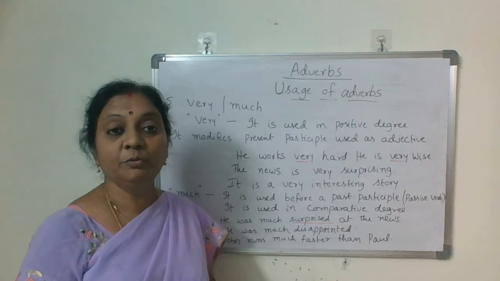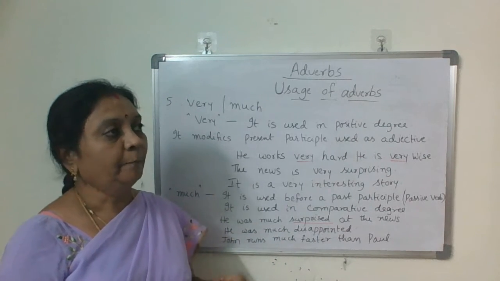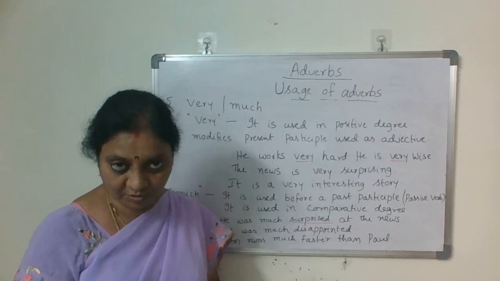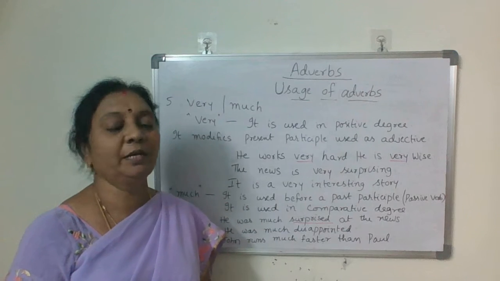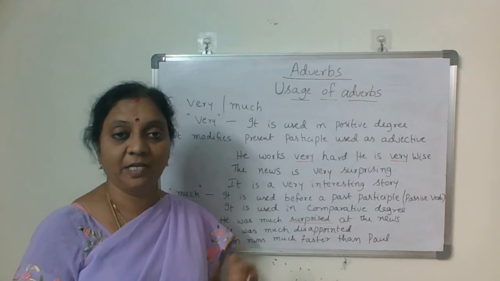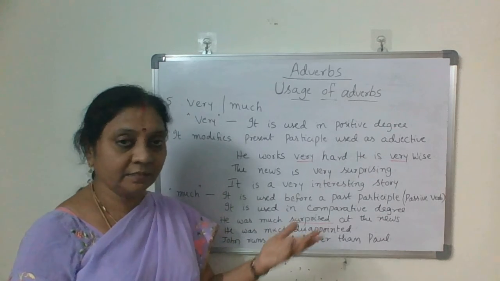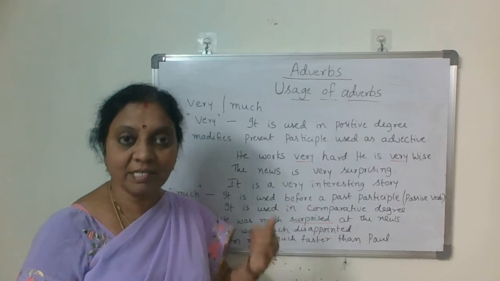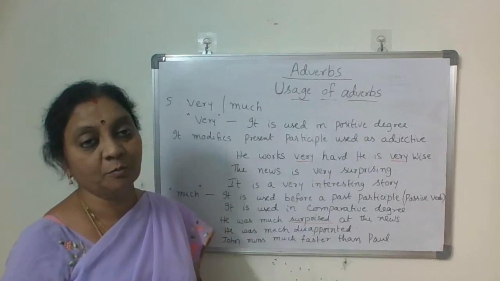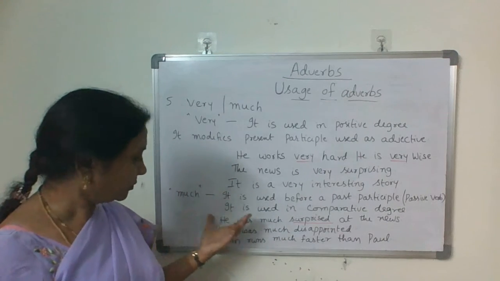Very much, you can even use to modify affirmative verbs, like I love melodious songs very much. I love Carnatic music, classical dance very much. I like this vanilla ice cream very much. So in such cases, to modify affirmative verbs, we use very much.